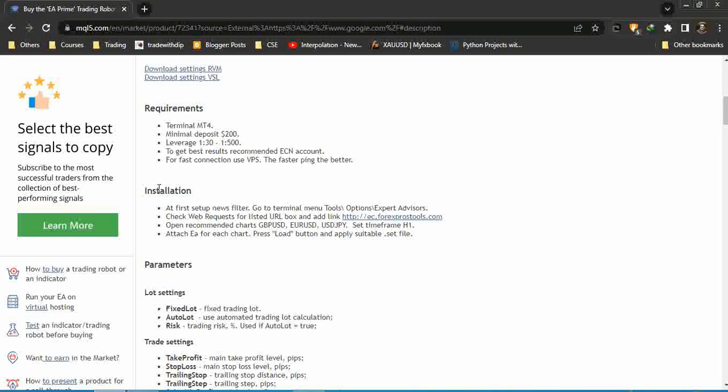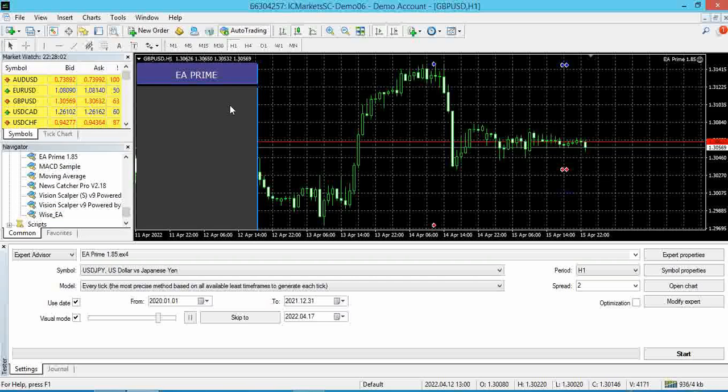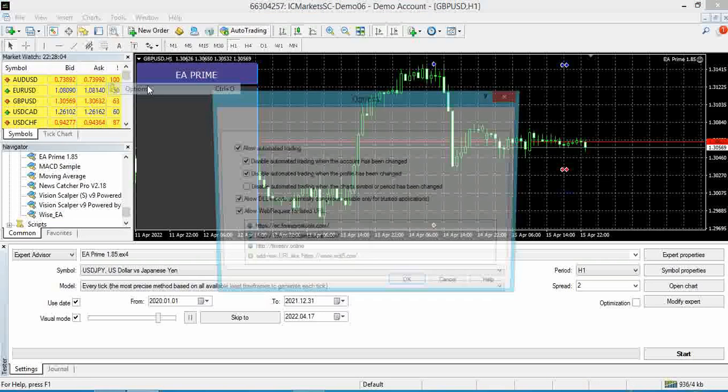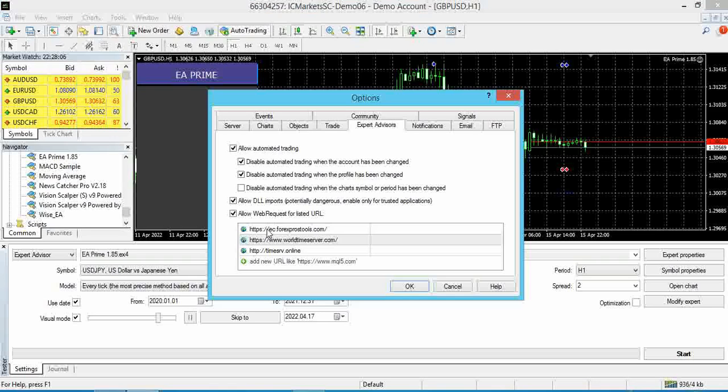So installation, at first set up the news filter. You have to go to options, then expert advisors, and add this URL and allow web request for the listed URL.